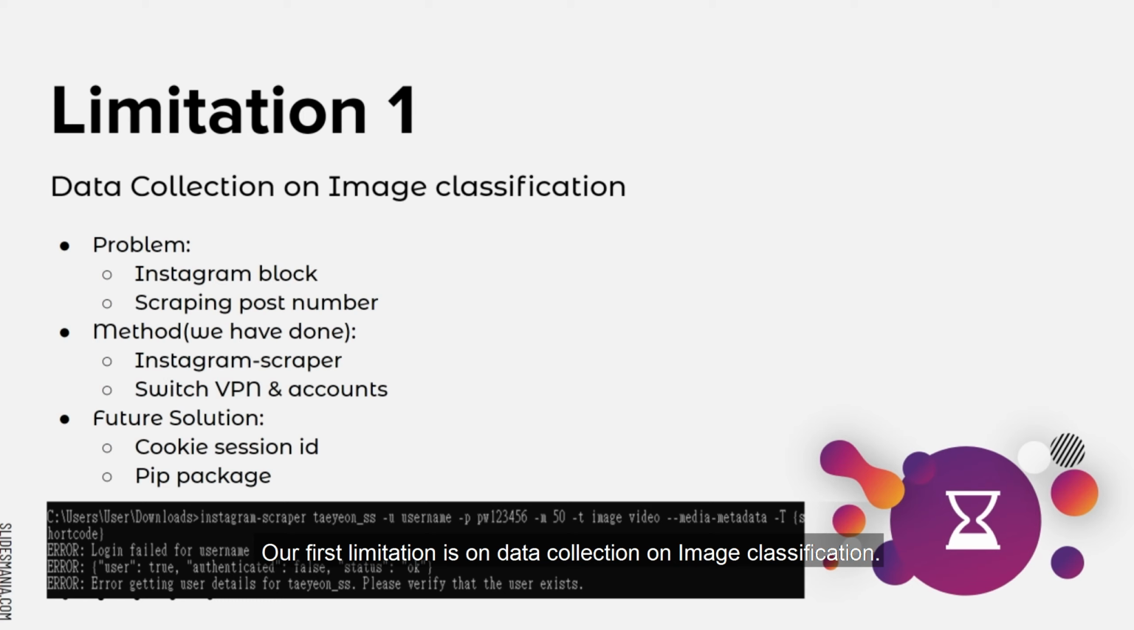Our first limitation is on data collection on image classification. We have used a PIP package called Instagram Scraper. There were problems with the limitation of scraping post numbers as 50 on the PIP package and Instagram blocking our accounts when scraping. We have used alternative accounts to scrape the data and switched to VPN. However, our method was not enough. For future solution, our project needs cookies, session ID, and alternative PIP package that could support more scrape per account.